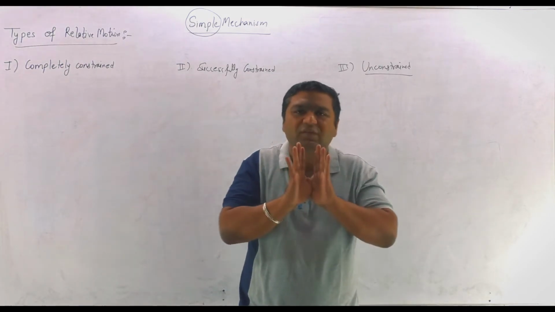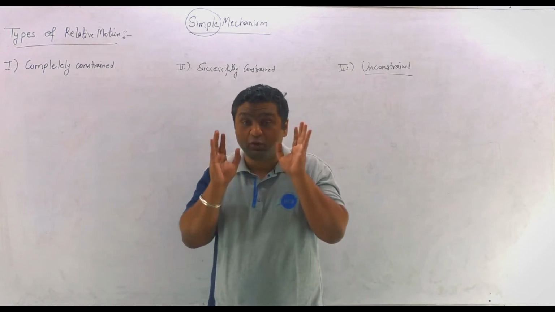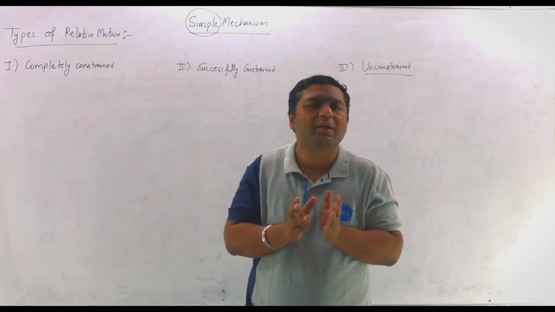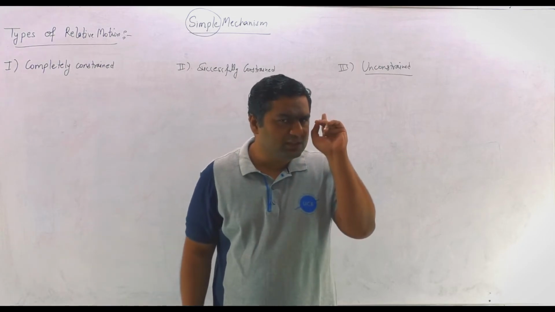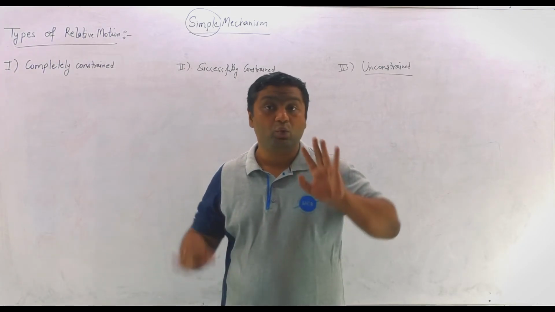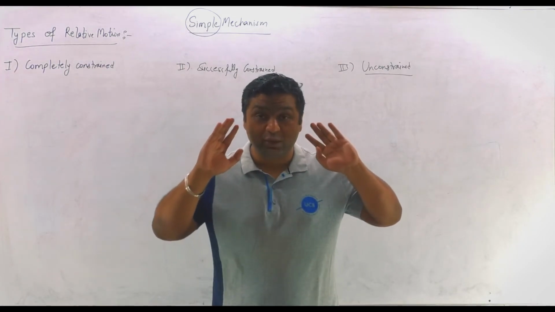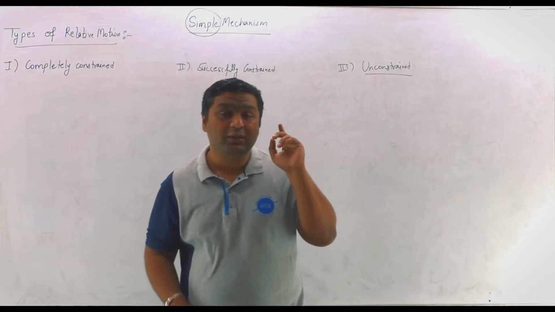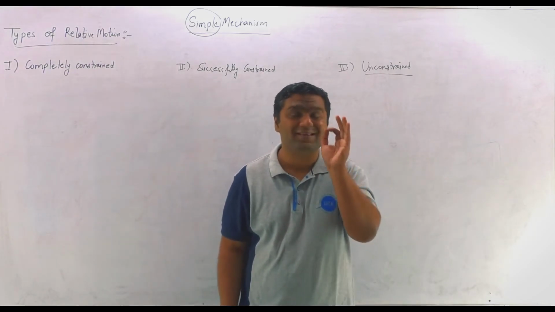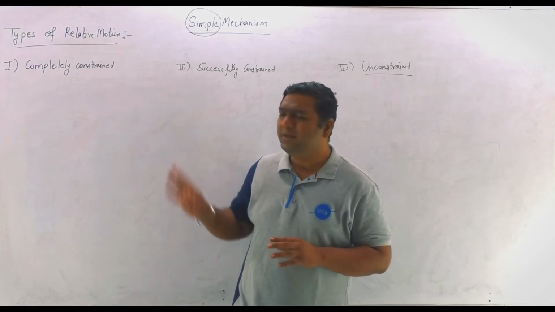So my dear, such kind of things we are going to do in this theory of machines when we are talking about constrained motion. Constrained means restricted. If you want a desired output for an input, you need to constrain, you need to restrict other motions, then and only then you can get that desired motion. So my dear, constrained means desired.